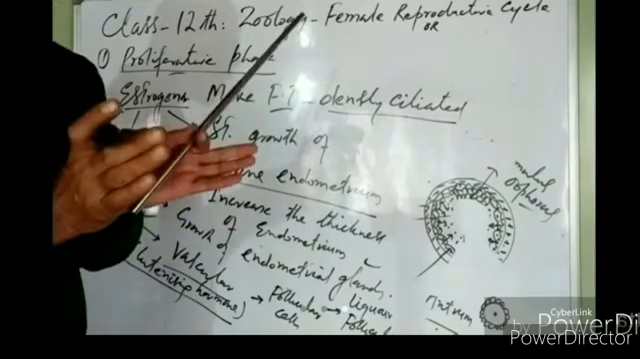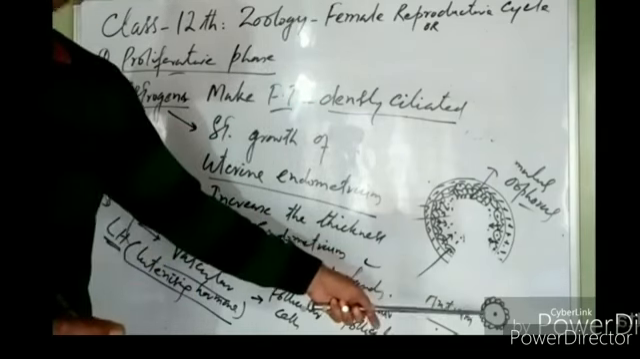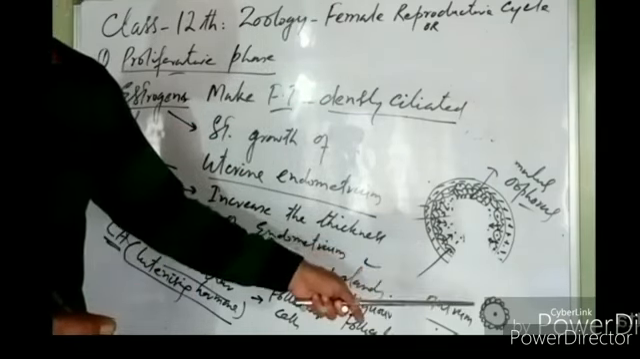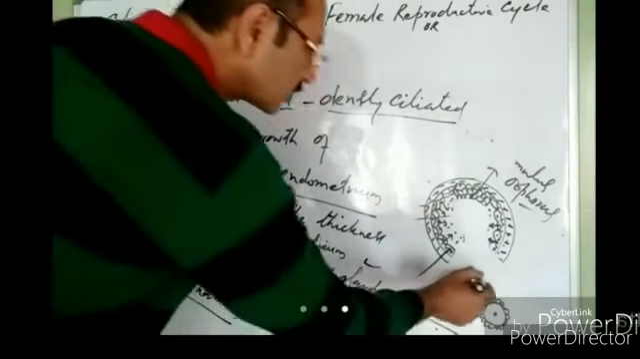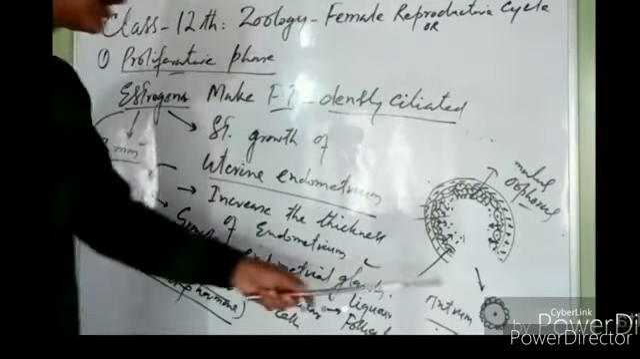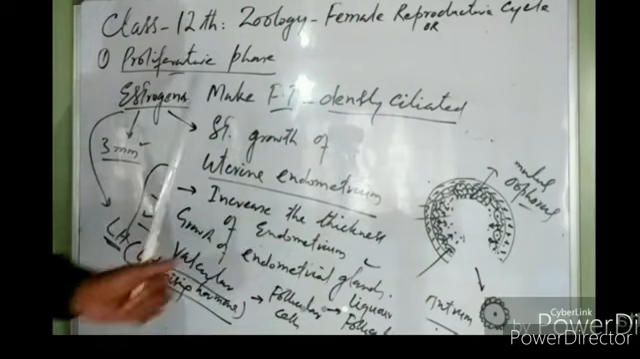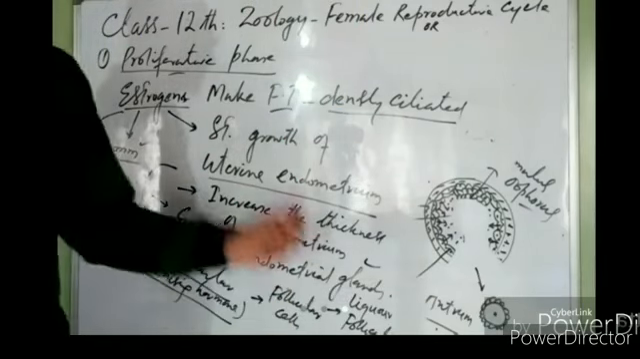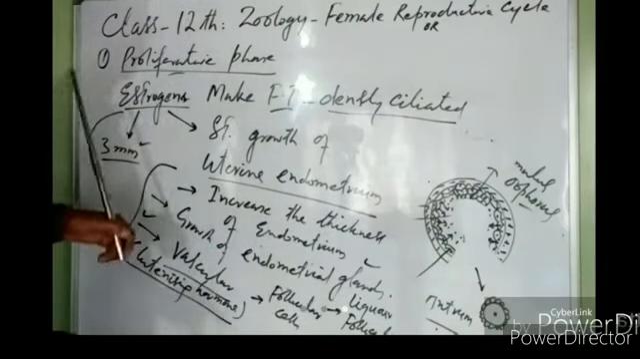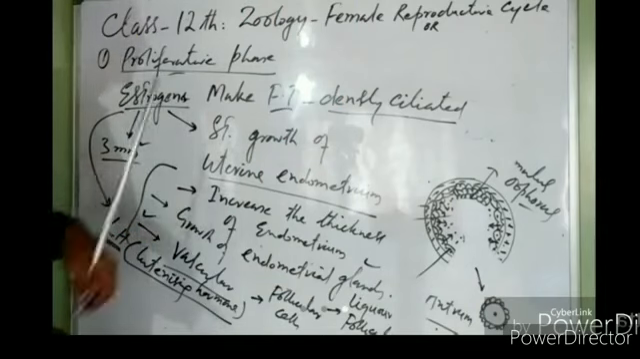As the theca bursts open, secondary oocyte is released from the mature Graafian follicle. This release of secondary oocyte from the Graafian follicle is known as ovulation, right? So luteinizing hormone helps in ovulation, right? This is what happens during the proliferative phase.